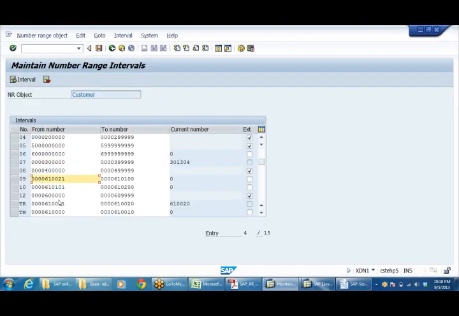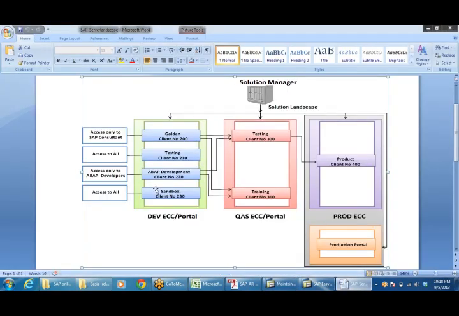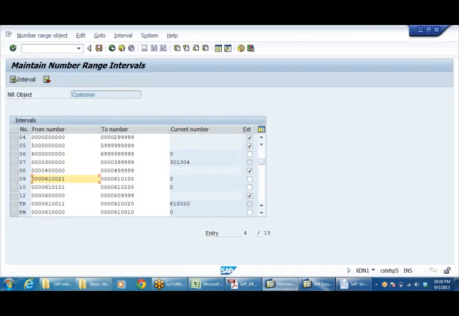So here, client level means, this is the golden client. In this golden client I'm going to create the number ranges. Anybody in this client, we are now using the 800 client. In the 800 client, any number of company codes are there, and anybody can use any number range. Even when you configure here, you can use the same number range, nothing wrong. But in a real scenario, we will not have this problem. In a real scenario, the system is mine, and I'll be defining it as per my requirement.